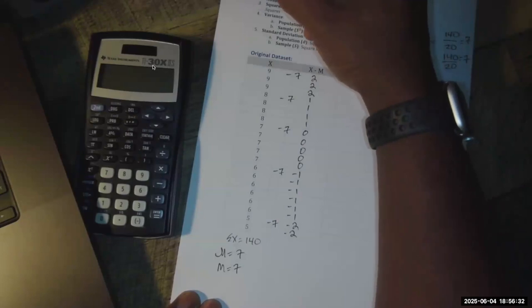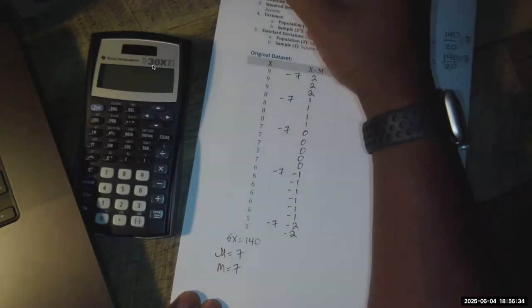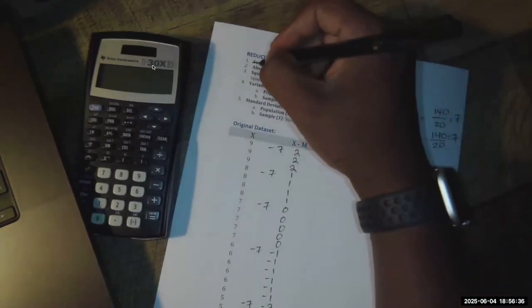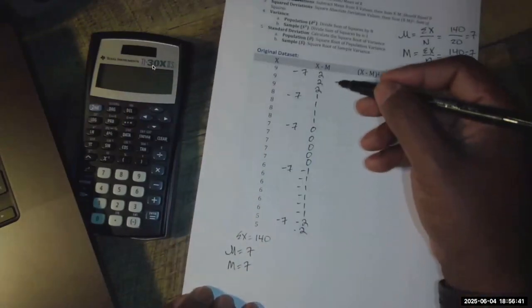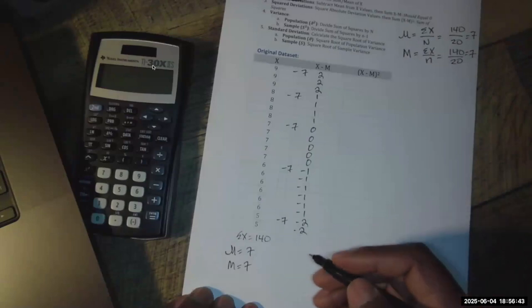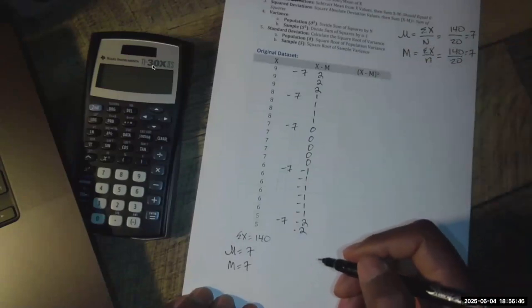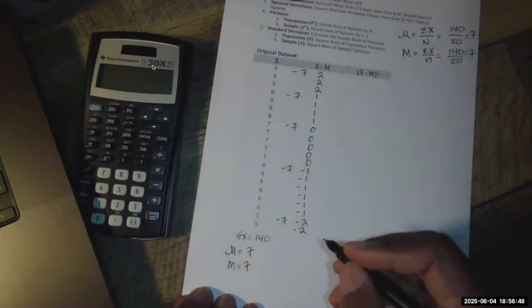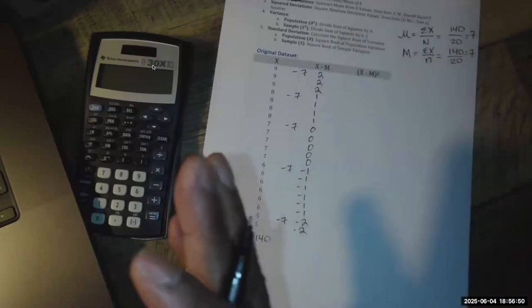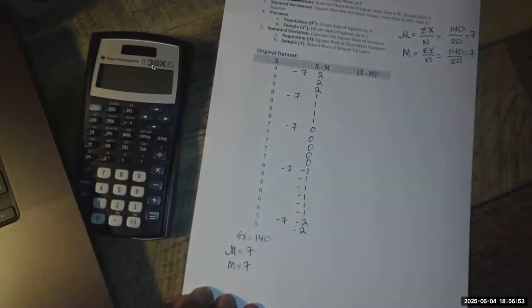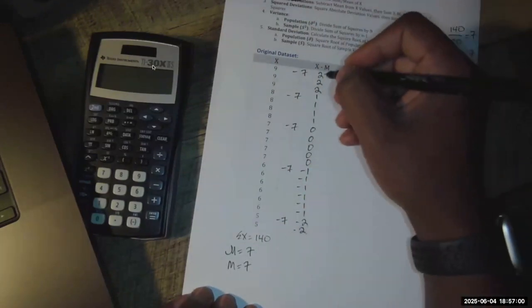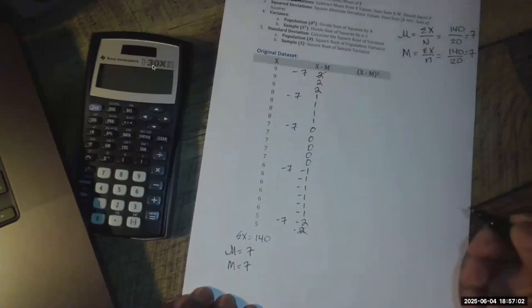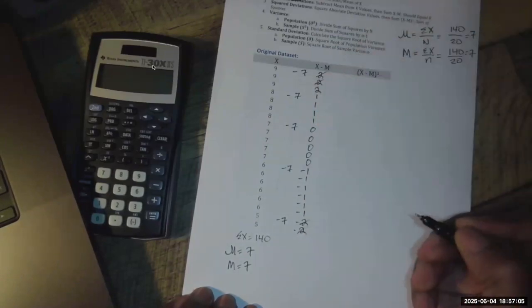Okay, so we've done the sum and the mean of x, and we've done the absolute deviations. If we did the absolute deviations correctly, when we add them all up, they equal 0. There's an easy way to check that here. We can just cancel them out. It's not that easy with a larger data set where the numbers are a little bit different, but it's easy to do it here. We're going to cross out every negative and positive number. Here's a positive 2, negative 2, positive 2, negative 2.